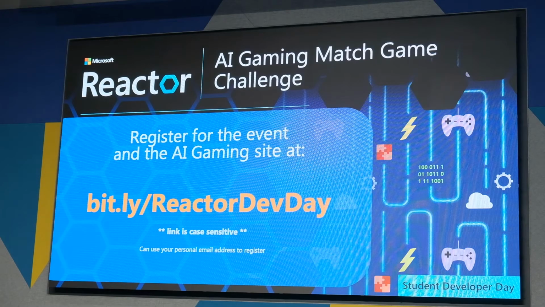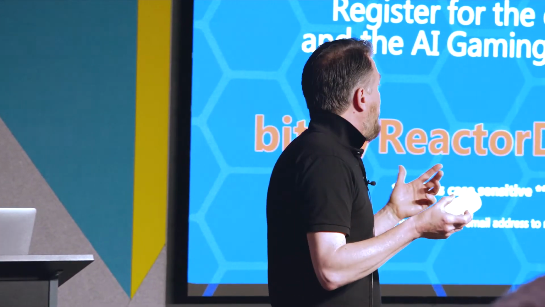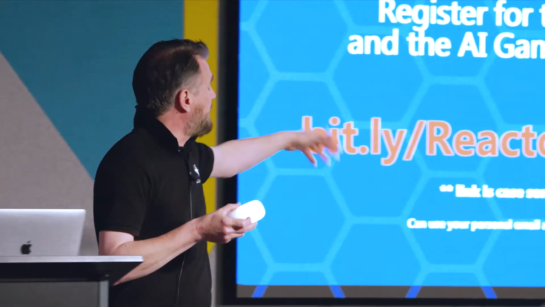The first thing you need to do is register on this AIgaming.com site. This is a very quick link. You only have to enter your email and a password, and that will get you registered if you're not already registered at AI Gaming. We did send out some pre-event literature, so some people might have signed up for the AI Gaming site in advance. But if you haven't, follow this link. Even if you have, follow this link anyway, because that will register you for today's event.